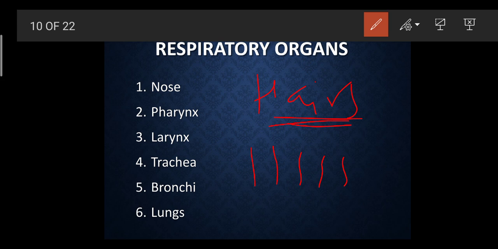There are basically three functions performed by the nose. First, it helps the air to get moistened. Second, it warms the air as it passes over. Whenever we take in air it's cool, but when we release it, it's warm. And the third and most important, its mucus secretion entraps harmful particles.